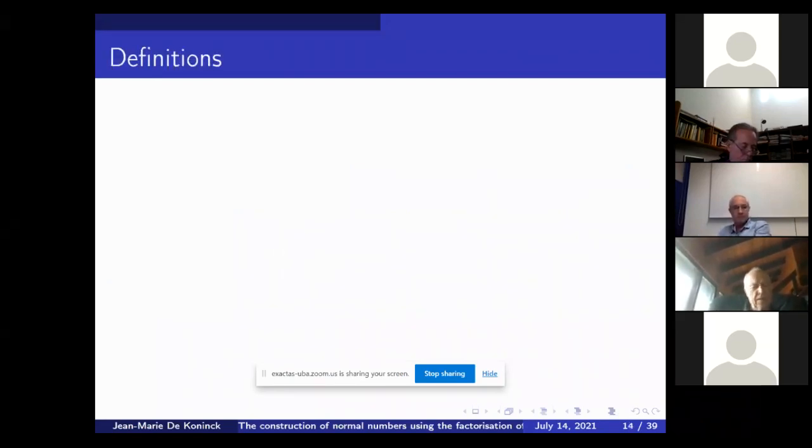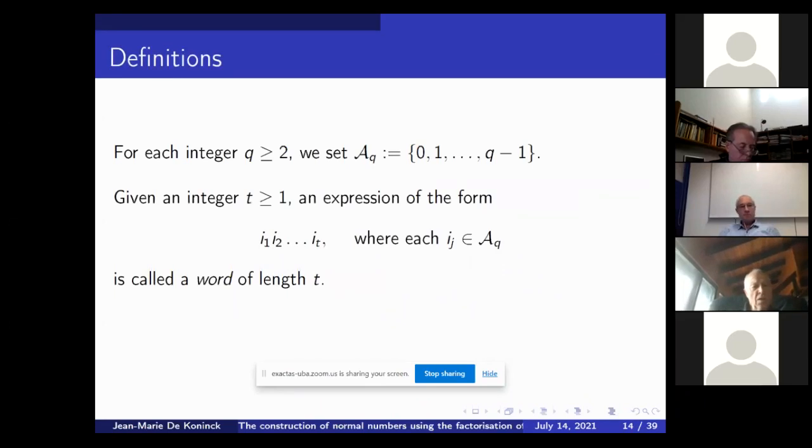And with this, we will create normal numbers. Just a quick definition: we say that an expression of the form i1, i2 up to it, where the ij's are digits from 0 to q minus 1, is a word. It's just a bunch of digits together.